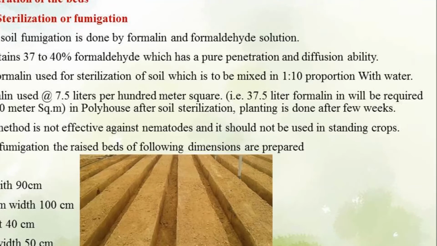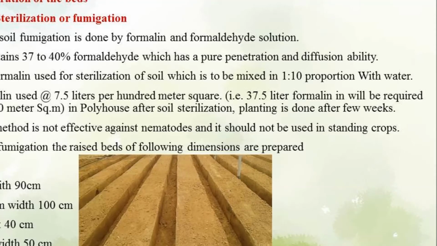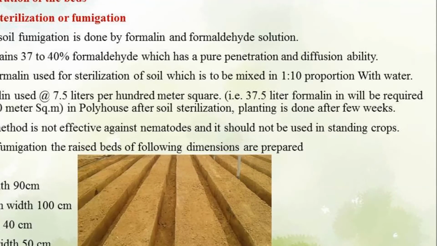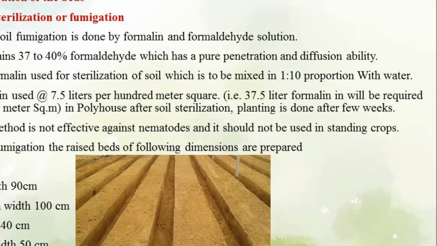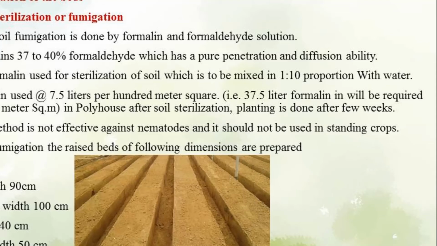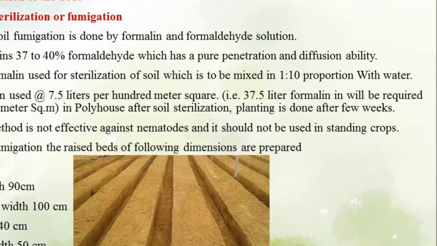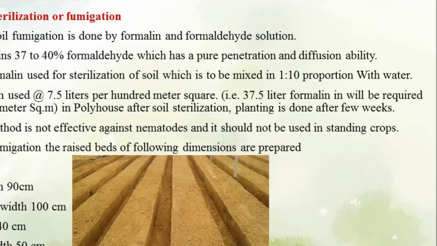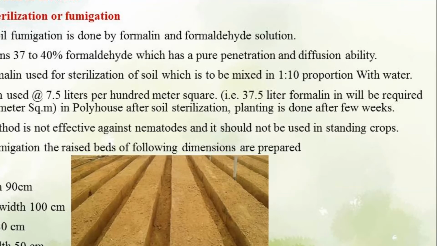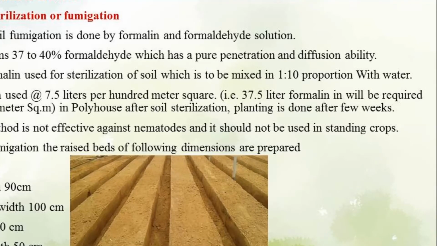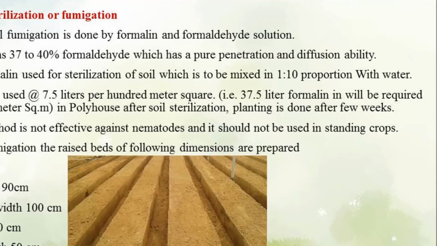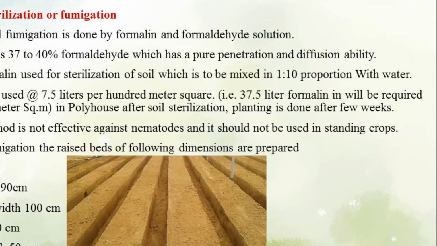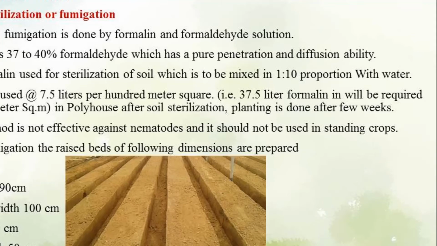And this formalin is used at the rate of 1.5 liters per 100 meter square area, that means 1 gunta area. According to this rate, it requires 37.5 liter formalin for 500 meter square area, that means 5 gunta area.